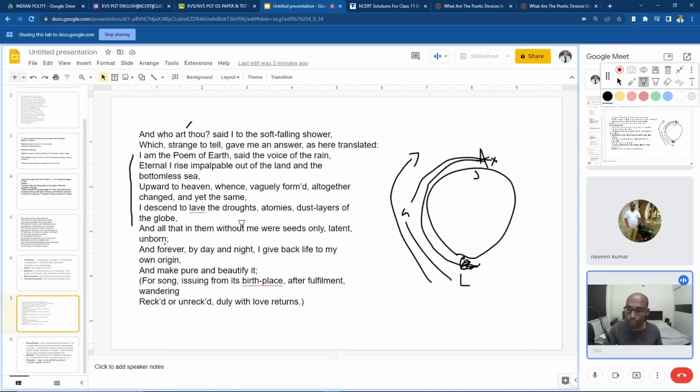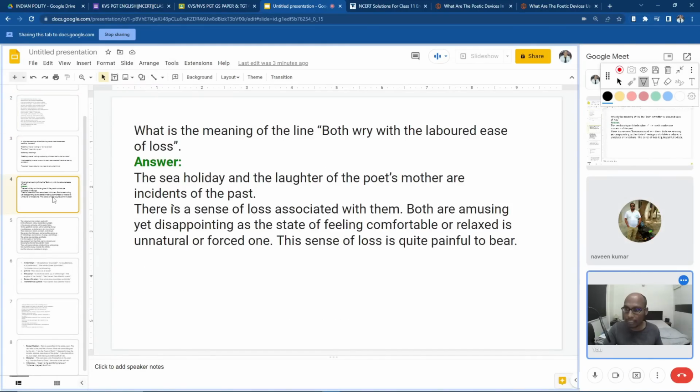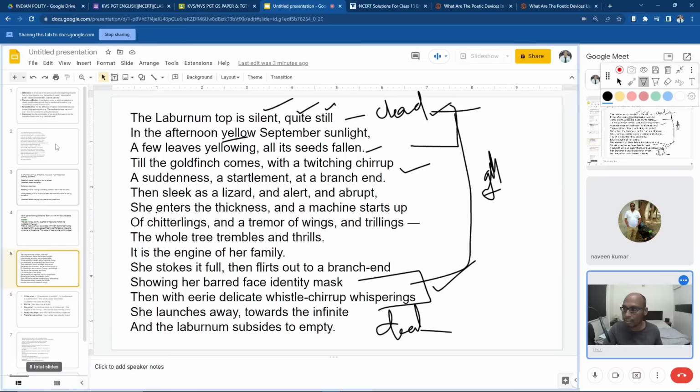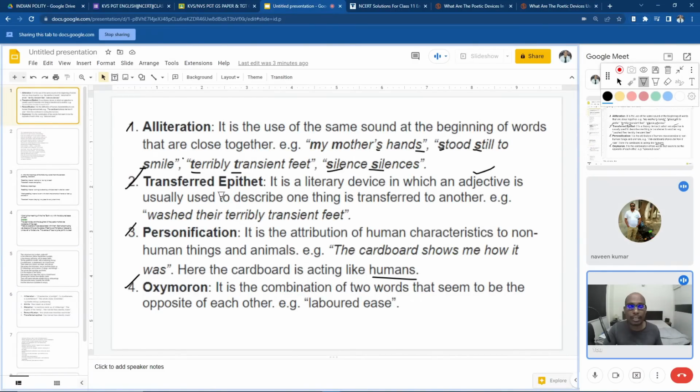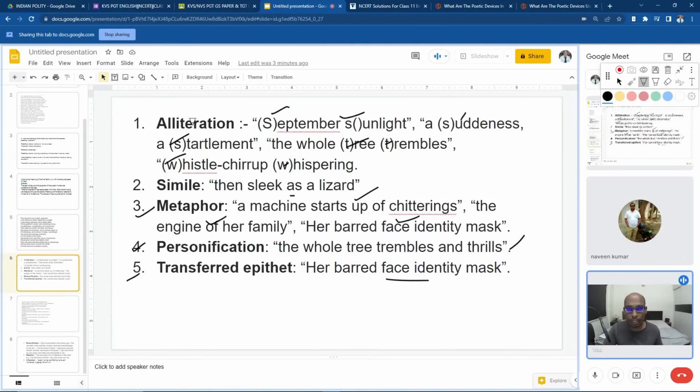So we could complete three poems in today's class. First, A Photograph, where the figures of speech used are alliteration, transferred epithet, personification and oxymoron. In the second poem, Laburnum Top, we have alliteration, simile, metaphor, personification and transferred epithet.